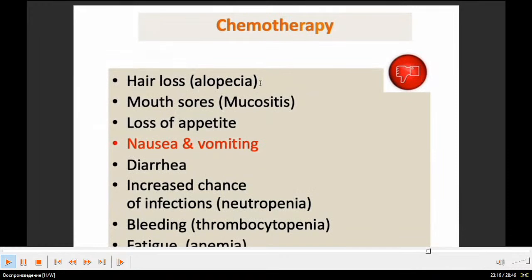Disadvantages or cons: hair loss, alopecia, mouth sores, mucositis, loss of appetite, nausea, vomiting. Most common symptoms: diarrhea, increased chance of infections, neutropenia, bleeding, thrombocytopenia, fatigue, anemia.